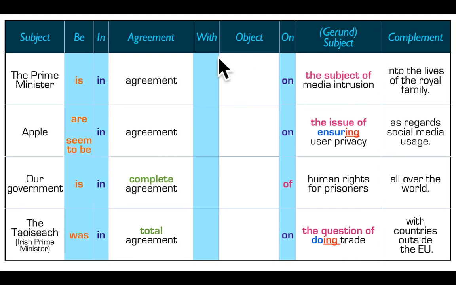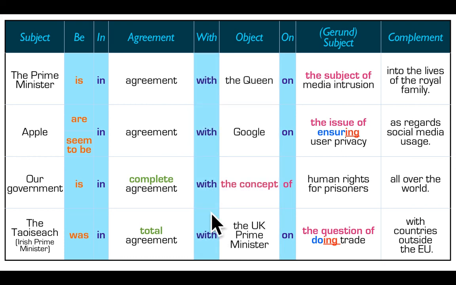As in earlier examples, I mentioned to you that if you want to take out the object here, you can, and then you would, of course, take out with. But you know what? It's much better just to leave it in there, I think. In this sentence, it just helps the flow of the sentence. Now, maybe if it mentioned the Queen immediately before the Prime Minister, then maybe you don't want to repeat it. But if you could, I'd leave it in.